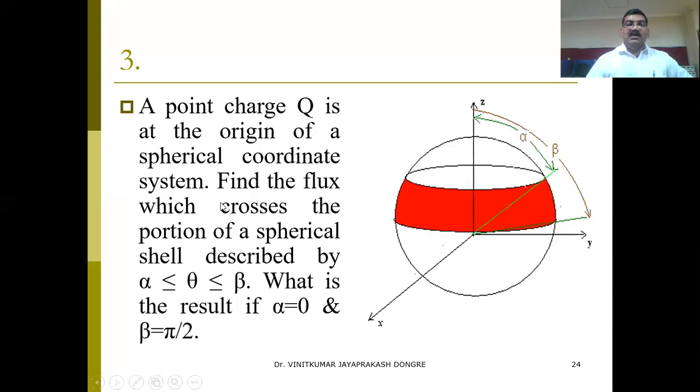Find the flux which crosses the portion of the spherical shell described by alpha to beta. What are alpha and beta? This is the angle theta, so theta ranges from alpha to beta. That is the first part. The second part is: what is the result if alpha equals 0 and beta equals pi by 2? Alpha equals 0 means it starts here, and beta equals pi by 2 means it ends here, so it will be the hemisphere, the half sphere. So these are the two sub questions, and we'll go one by one.